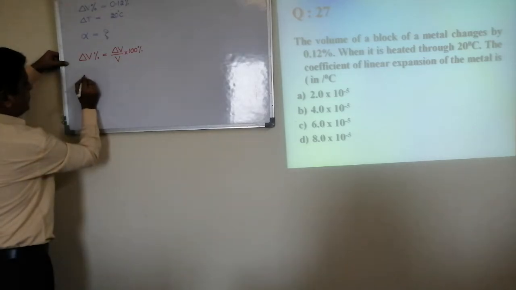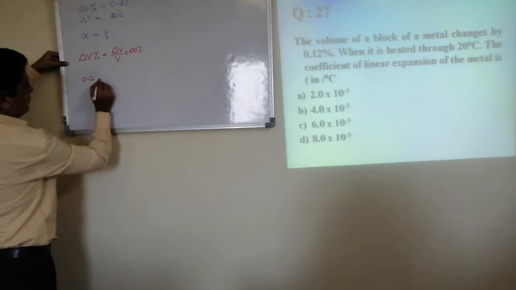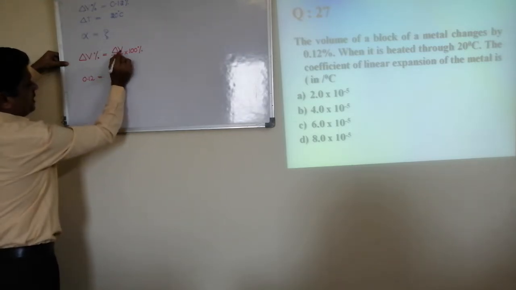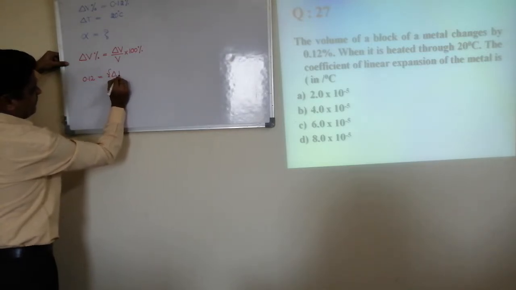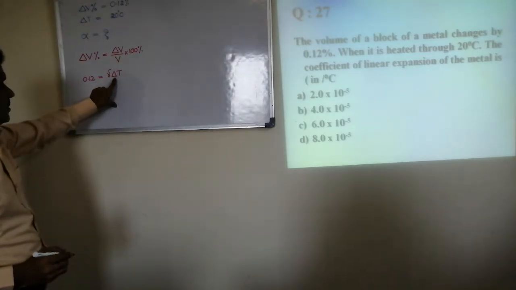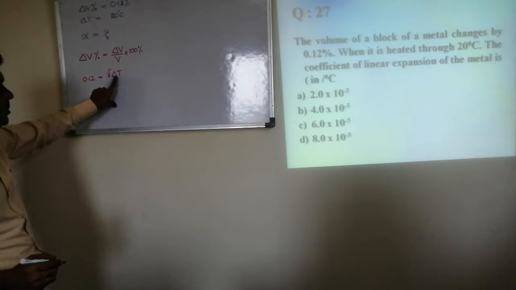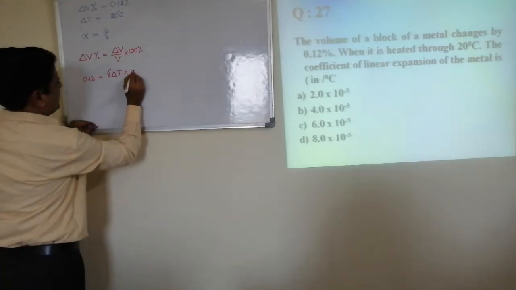You know, this is nothing but 0.12%. This change in volume by original volume is gamma into delta T. Day before, in the second video, I told this equation into 100.